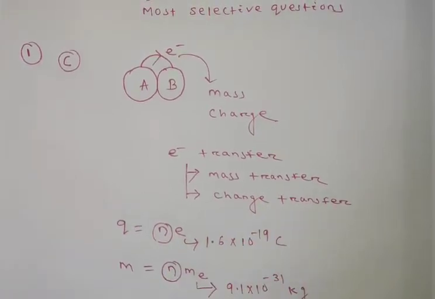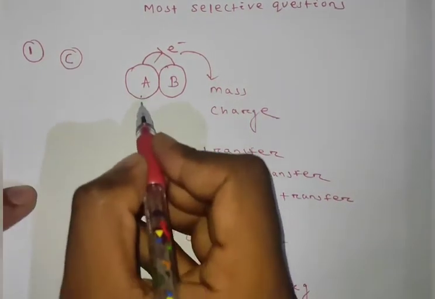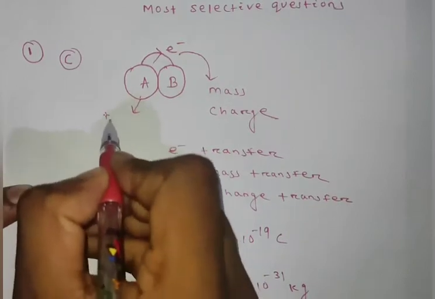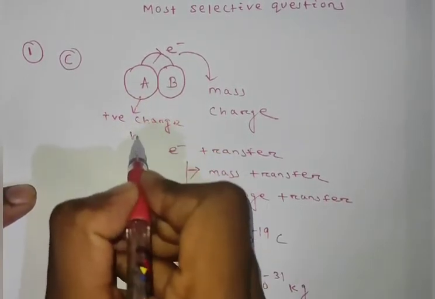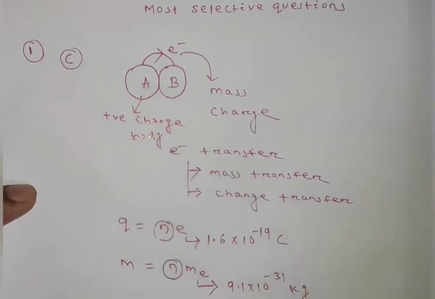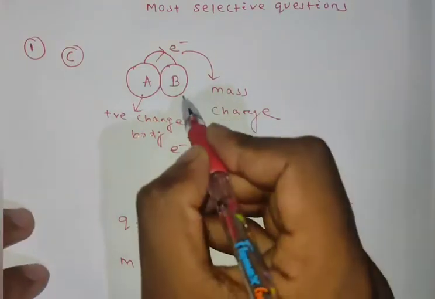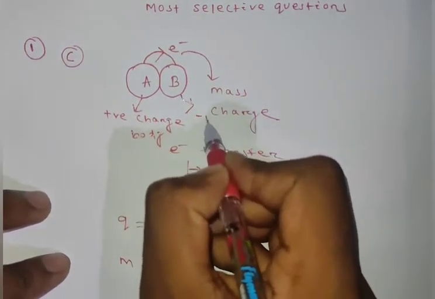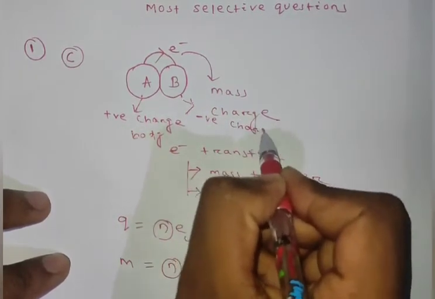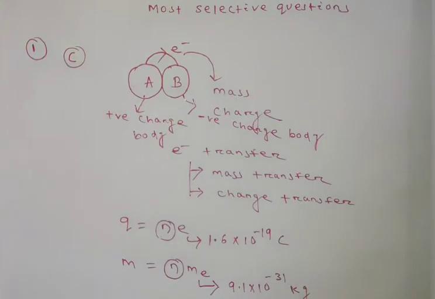And one more thing we should know, the body which lost electrons is called a positive charge body. Why is it called a positive charge body? Because there will be shortage of electrons. And the body which gains electrons is called a negative charge body, because there will be excess of electrons compared to the number of protons. So is it clear?